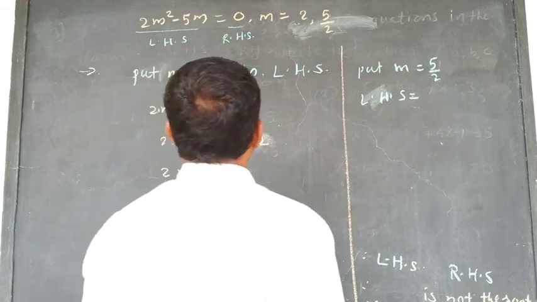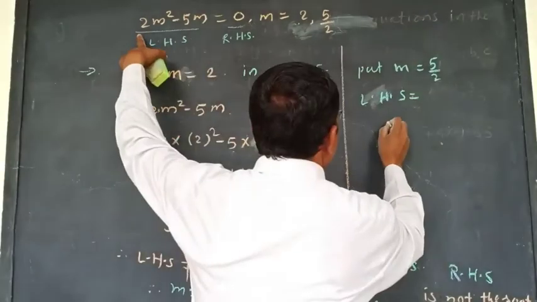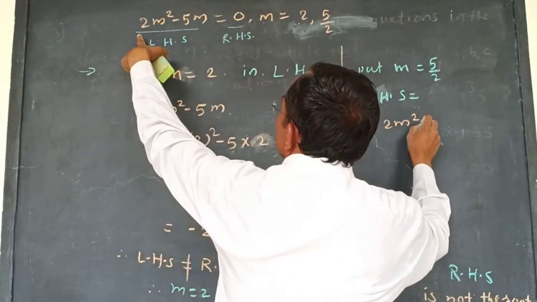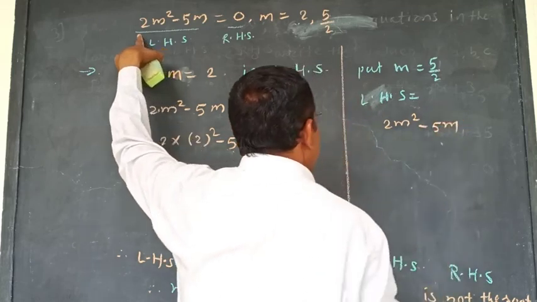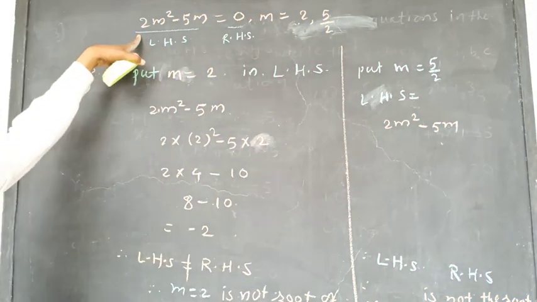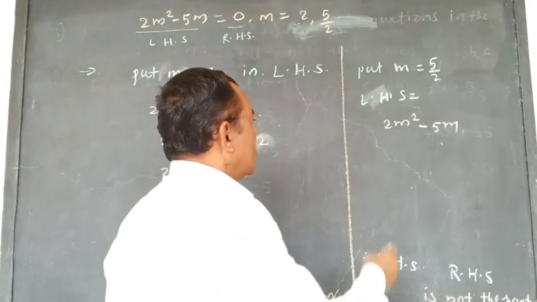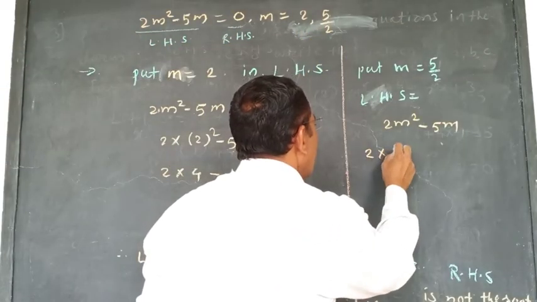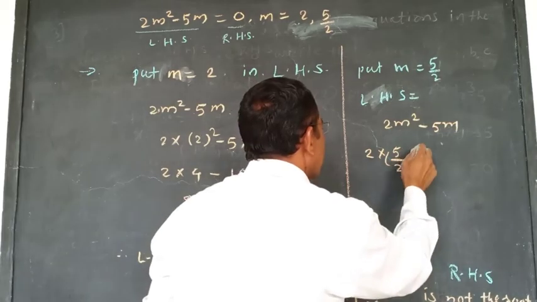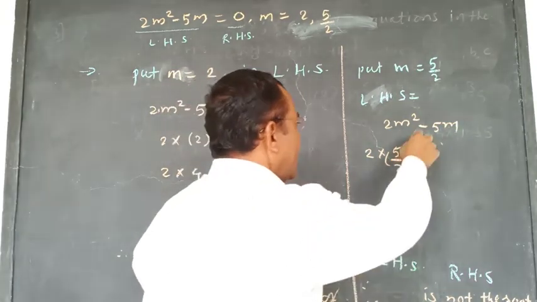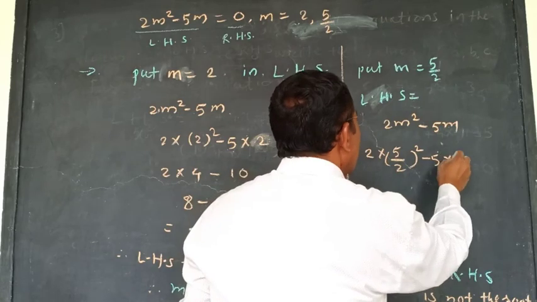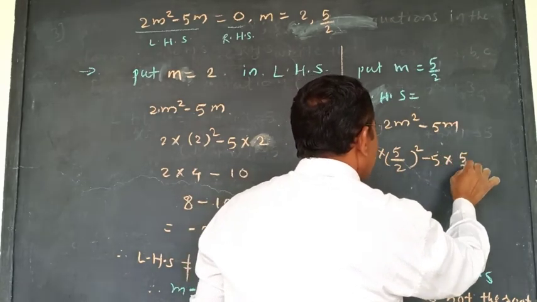What is the LHS here? 2m square minus 5m. It is a LHS. Now, what is the value of m? m is equal to 5 by 2. Here, 2 into 5 by 2 bracket square minus 5 into 5 by 2.